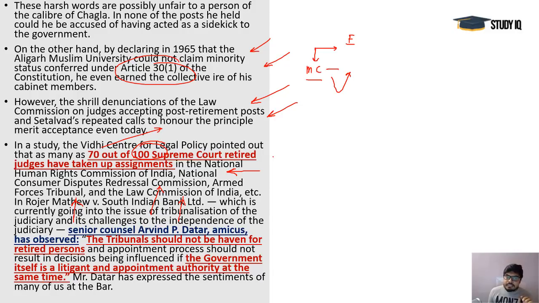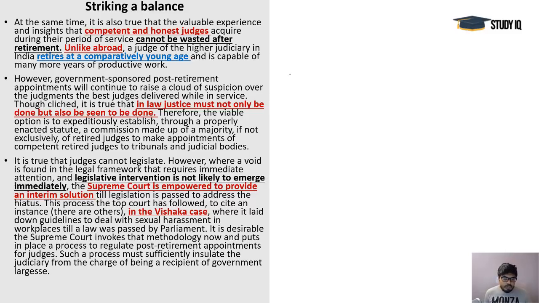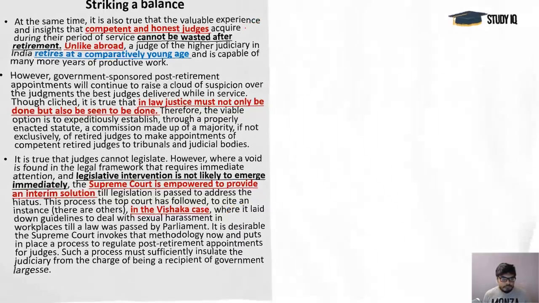working as judges. So maybe in some cases the government would appear in front of them and plead before them. These offers are given to them by the government, and the government itself is going to plead before them. So that is the issue of partiality. We need to manage this issue, and the Supreme Court can take the initial steps here. That is what the article is all about. The Vishaka case is discussed here. All these points I have discussed, and you can read them in the text of the article.